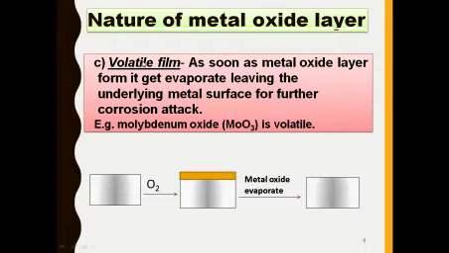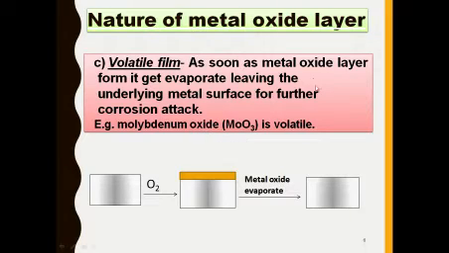The third one is the volatile film. As soon as the metal oxide layer forms, it evaporates, leaving the underlying metal surface for further corrosion attack. The example of this type of corrosion is molybdenum oxide, a volatile type of corrosion.